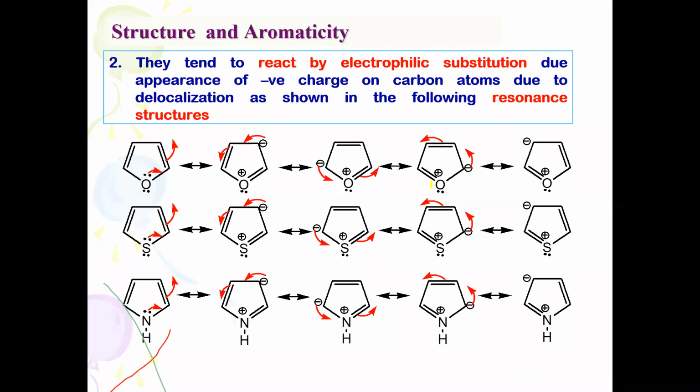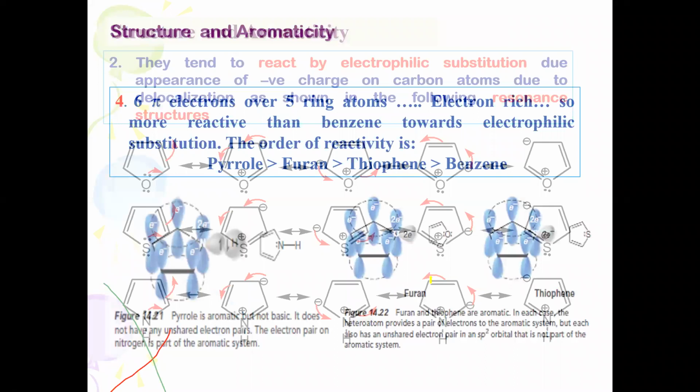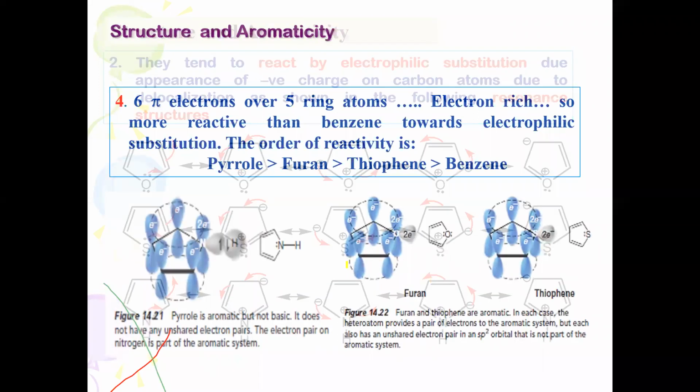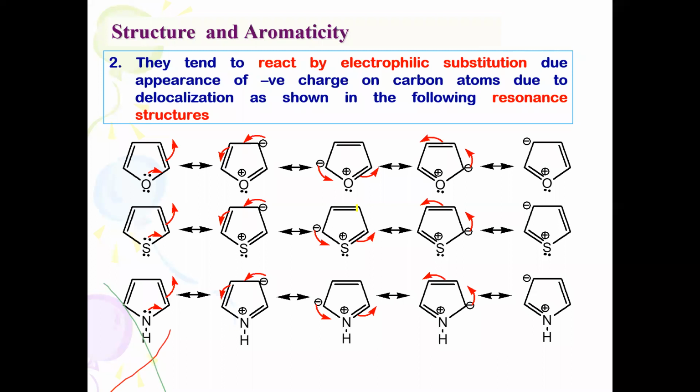Just like your benzene, there is movement of pi bonding electrons within the ring system, and the oxygen atom is carrying a positive charge. Here you will find negative charges and so on. So this is another important representation of aromaticity character, the resonance structures of the 5-membered heterocycles. In the examination, for a 2-mark question, they will ask you to write the resonating structures of any one of the 5-membered heterocycles.